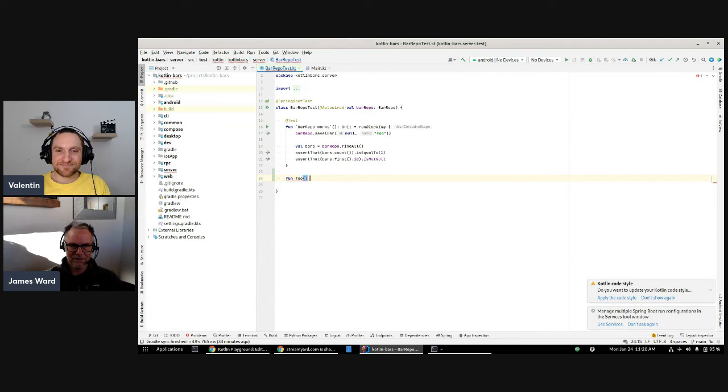There are a couple of different ways to define functions in Kotlin. One is an expression-oriented definition, but I'm not actually going to do it that way. We'll just do it like this. IntelliJ is telling me I don't need to put Unit. Unit means it doesn't return anything, so if I don't return anything, I just don't have to say anything.